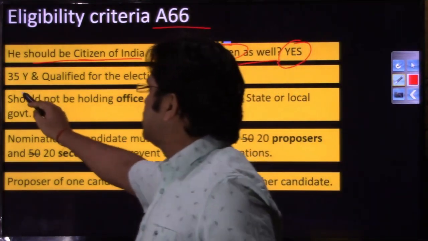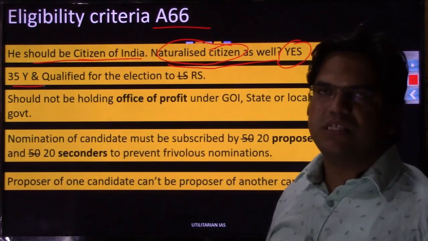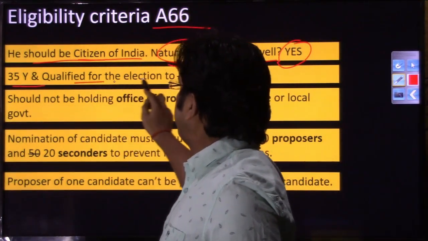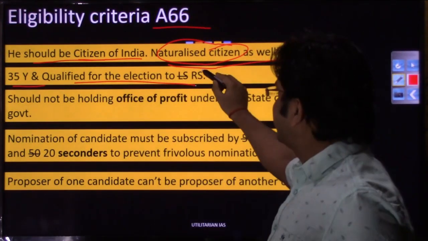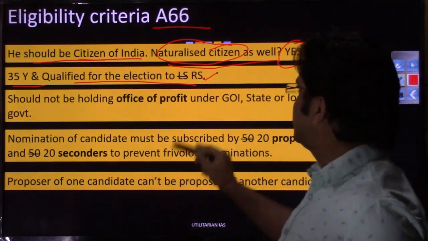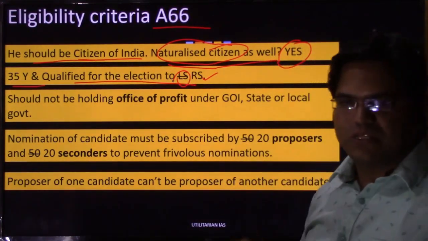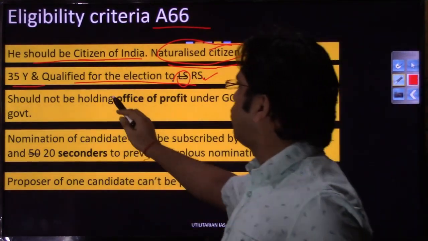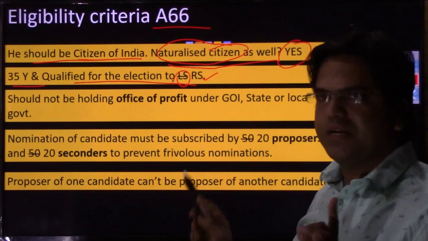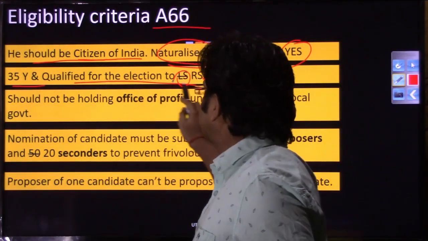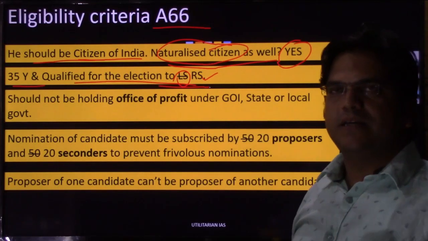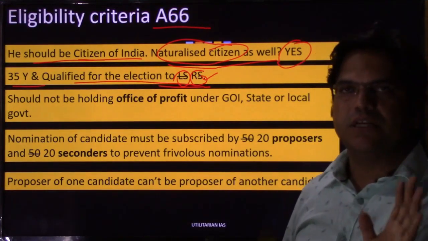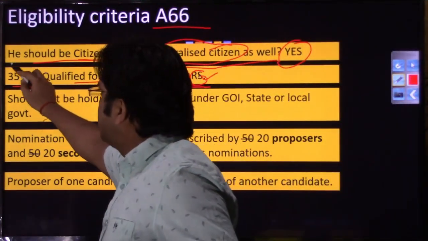The second criterion is that he should be 35 years of age. That was the same criterion in the president's eligibility section as well. He should be qualified for election to the Rajya Sabha. In the previous case, the president's case, it was the Lok Sabha. So Lok Sabha has been replaced, because for the vice presidential office he should be qualified. He should not necessarily be a member of Rajya Sabha, but he should be qualified for election to the Rajya Sabha. So whatever eligibility criteria a candidate has to fulfill to get elected to the Rajya Sabha, all those conditions apply, in addition to the 35 years of age.